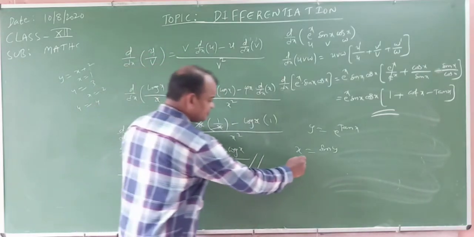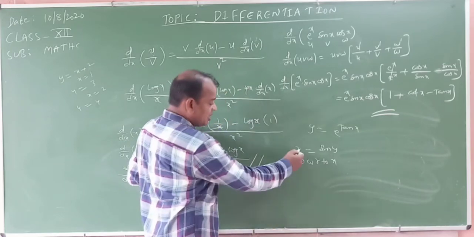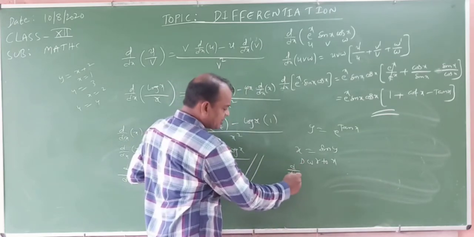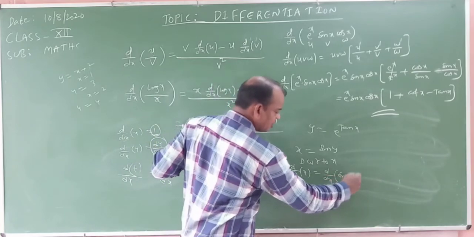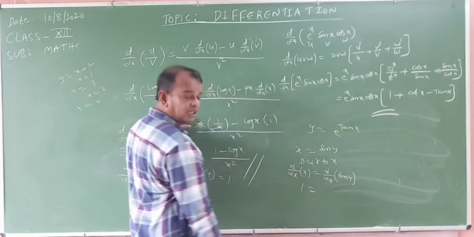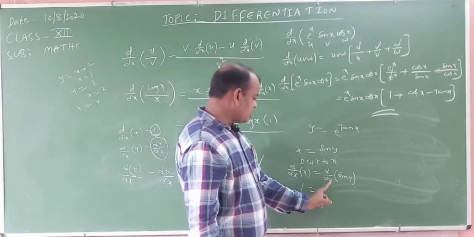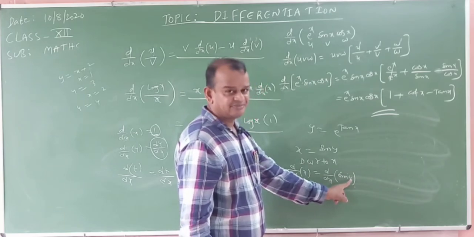Now differentiation with respect to x. X derivative. Now d by dx of x is equal to derivative of sin y. Okay, my dear students, derivative of x is 1. Here in differentiation the independent variable is x, and the dependent variable is y.